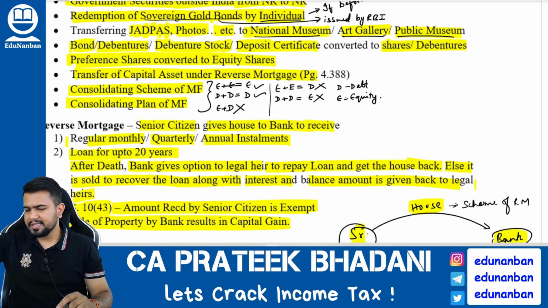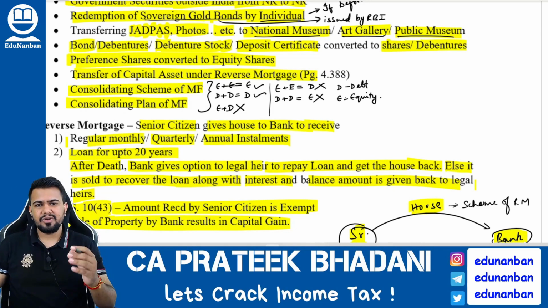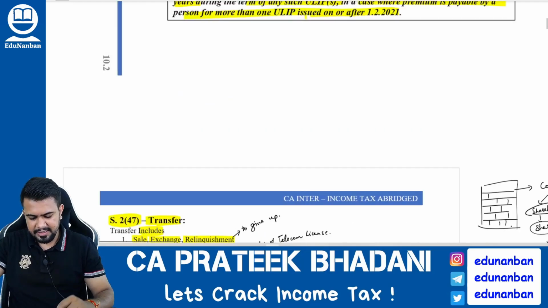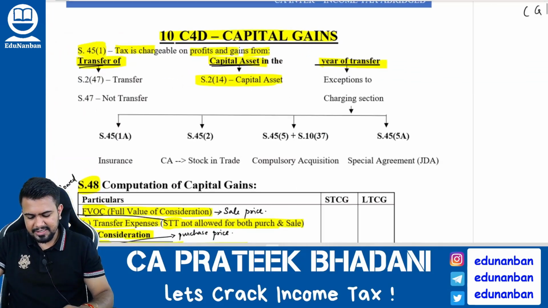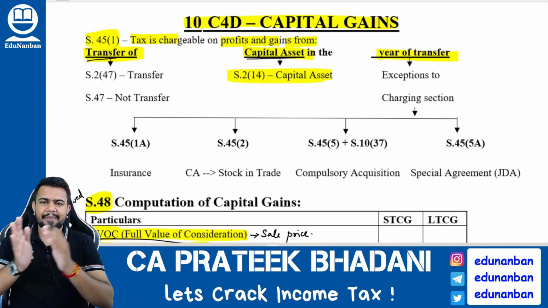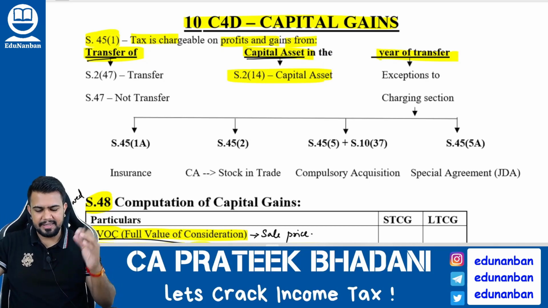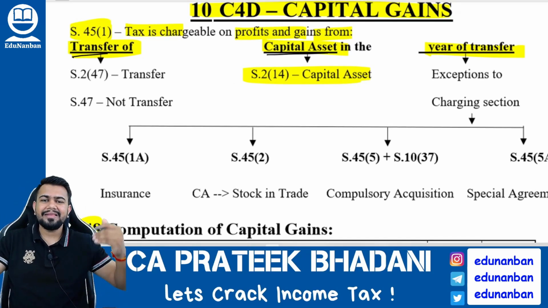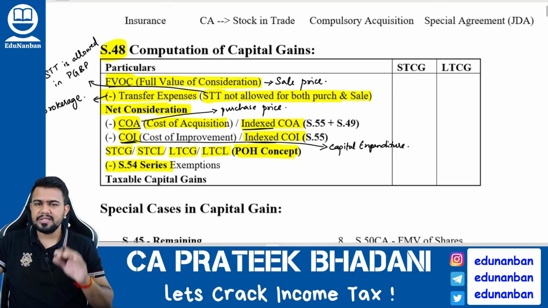There is one more transaction also which we learnt in section number 46, that is distribution of assets on liquidation by a company. That is also a transaction not regarded as a transfer. It is discussed in section number 46. Okay, so now we are clear with the charging section. The charging section says that if there is transfer of a capital asset in the year of transfer, then capital gains will arise. We learned what is capital asset, we learned what is transfer, we learned what are all the transactions that are not regarded as transfer. Now let us see the computation section.